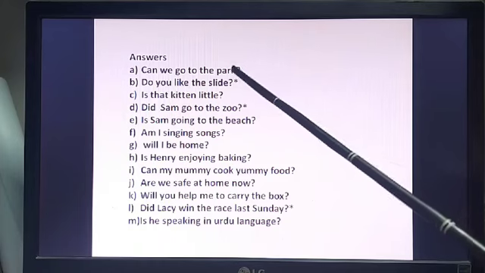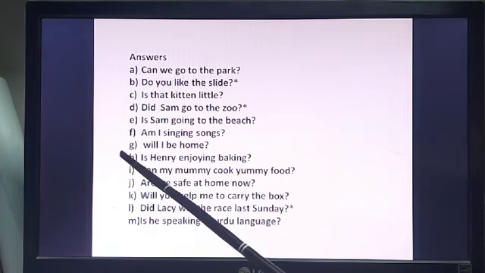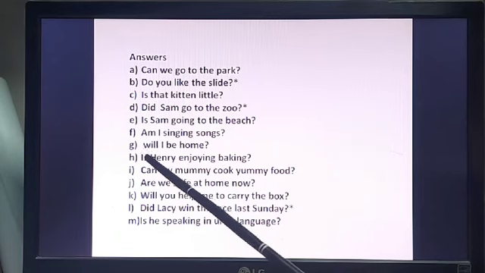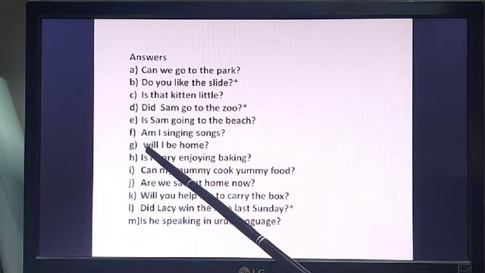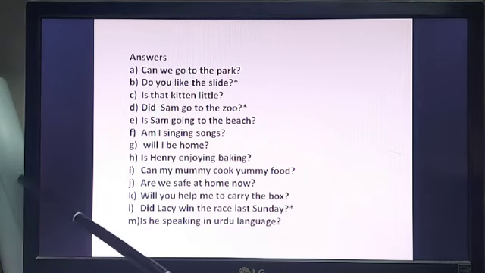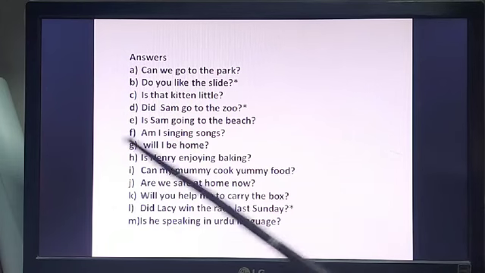All the sentences are followed by a question mark. Please keep that in mind when you are writing an interrogative sentence. Number F, I am singing songs. Am I singing songs? Correct. Number G, I will be home. Will I be home? Please, children, overlook because I have written by mistake W in small, it will be in capital. So, will I be home? Then number H, Henry is enjoying baking. Is Henry enjoying baking? Correct?